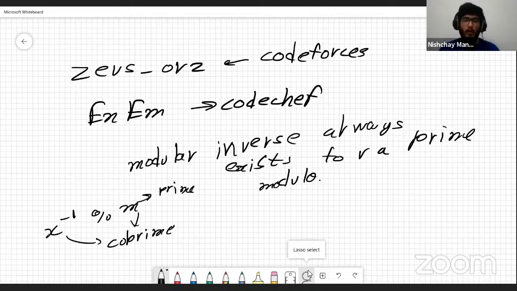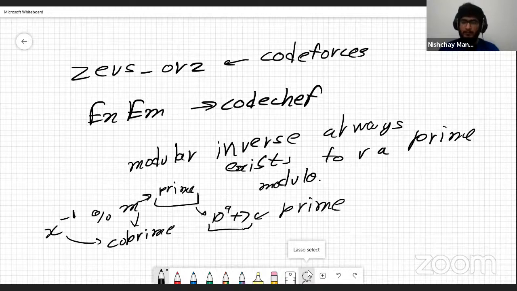So we don't have to account for that here because m is given to be prime, which is 10 to the power 9 plus 7. Even if it is not given in the question, you can just find out that this is a really famous prime, right? You must have seen this in questions. This is always the famous prime to go to.